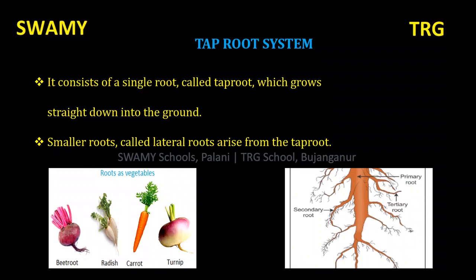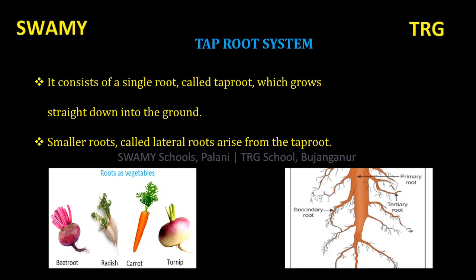Taproot system. Taproot system consists of a single root called taproot, which grows straight down into the ground. Taproot is also known as primary root or main root.